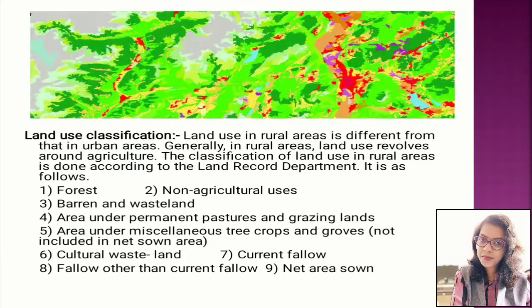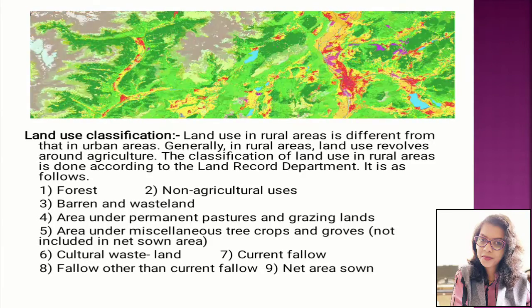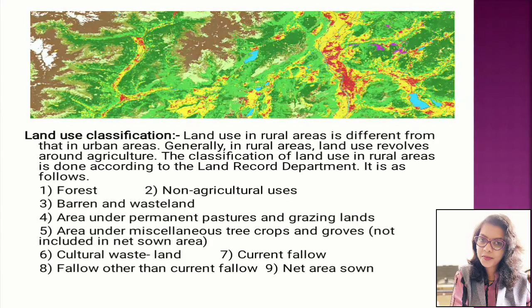Generally, in rural areas, land use revolves around agriculture. The classification of land use in rural areas is done according to the land record department. It is as follows. First, forest. Second, non-agricultural uses. Third, barren and wasteland. Fourth, area under permanent pasture and grazing lands. Fifth, area under miscellaneous tree crops and groves, not included in the net sown area. Sixth, cultural wasteland. Seventh, current fallow. Eighth, fallow other than current fallow. And the last one is the net sown area.